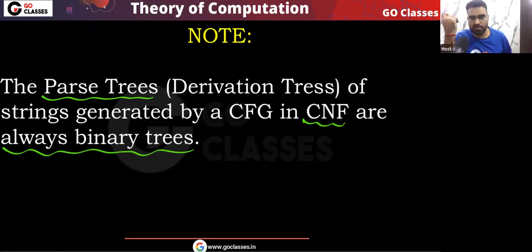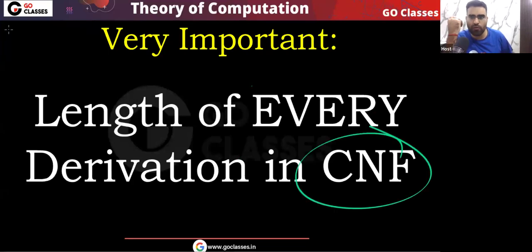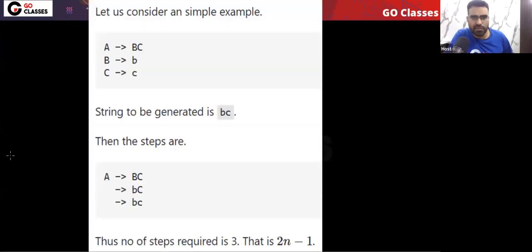Okay, now let's see a very important topic, that is the length of every derivation in CNF. In Chomsky normal form, what is the length of every derivation? Let's start with one example. See this grammar and tell me, is this grammar in CNF? Can I say this grammar is in Chomsky normal form? Yes, this is in Chomsky normal form.